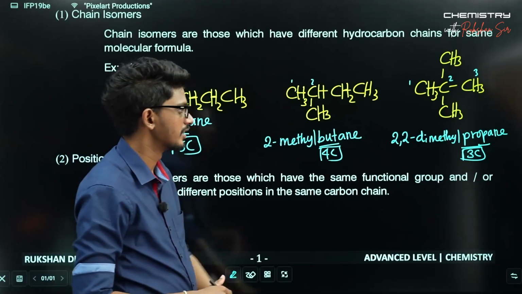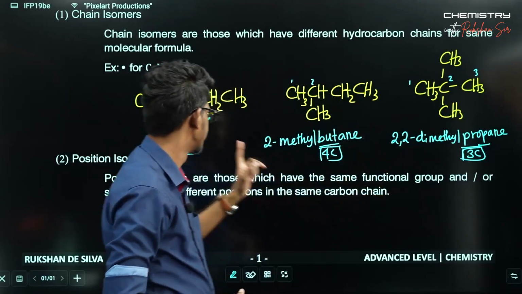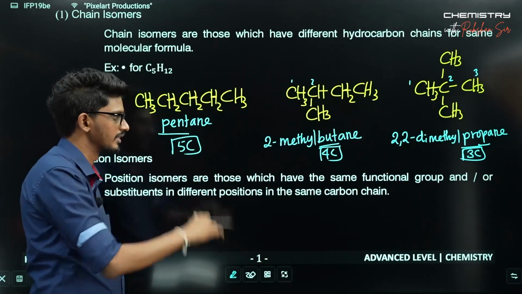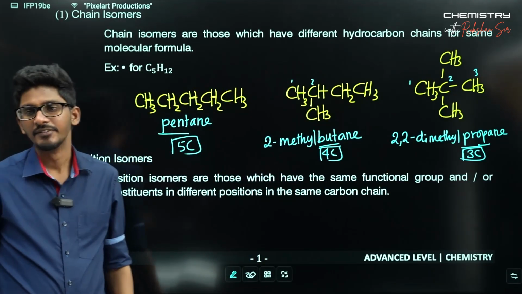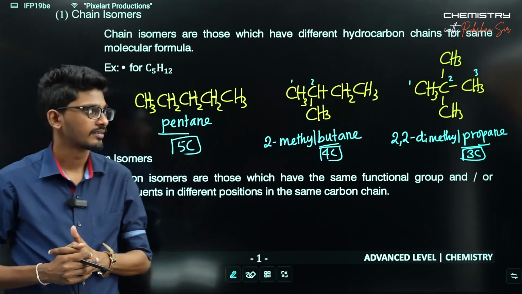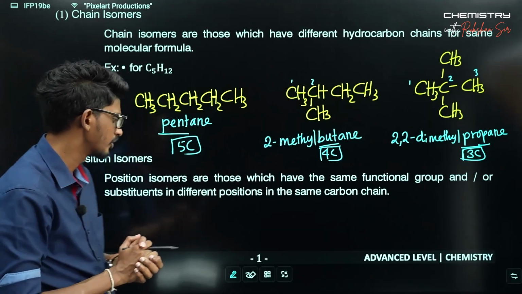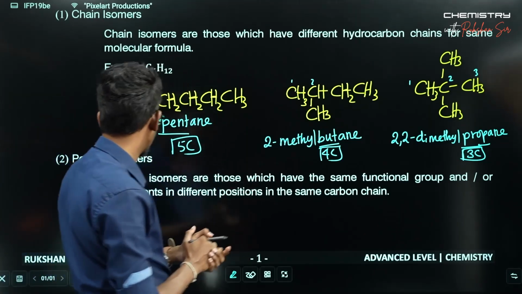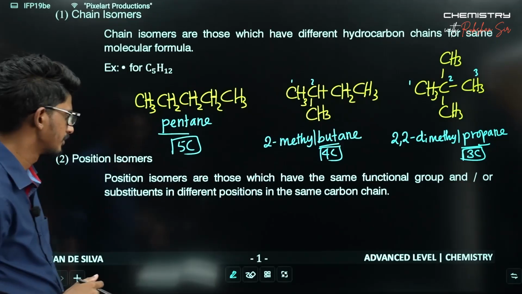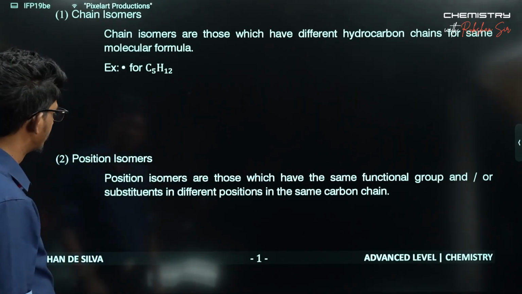You can clearly identify the chain isomers by just looking at the number of carbons in the main chain. This term represents the difference between the chain isomers. Okay, that is about the chain isomers. Let's quickly come to the next kind of isomerism, the position isomers.